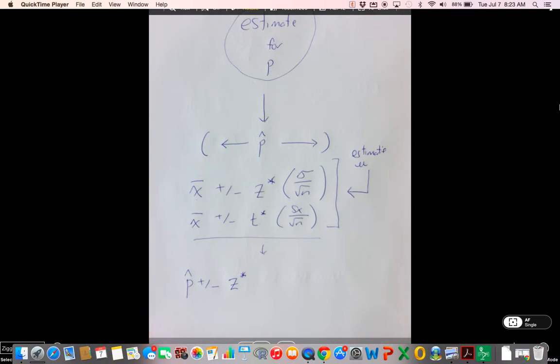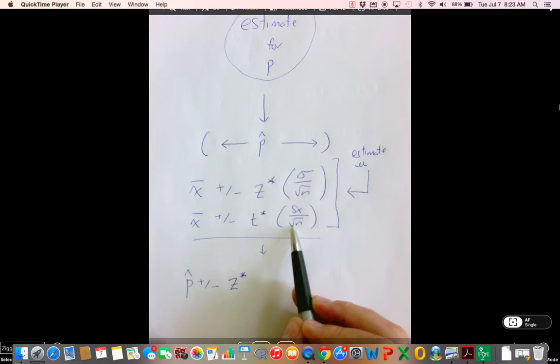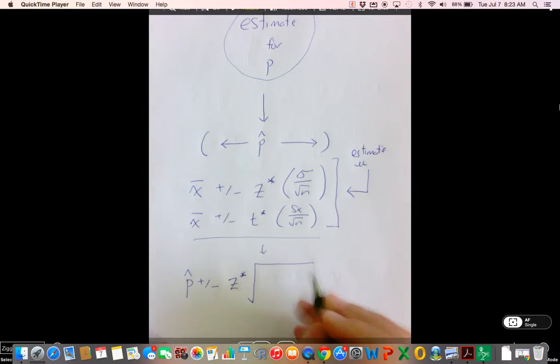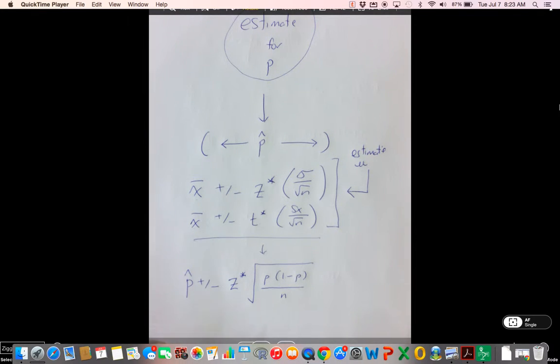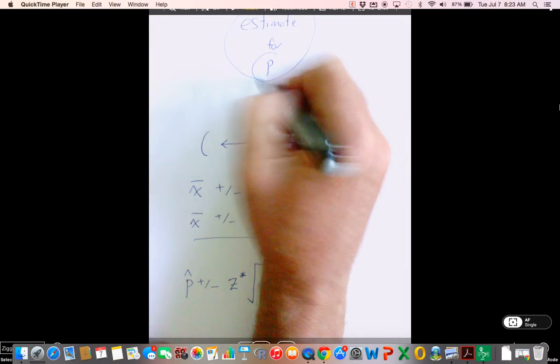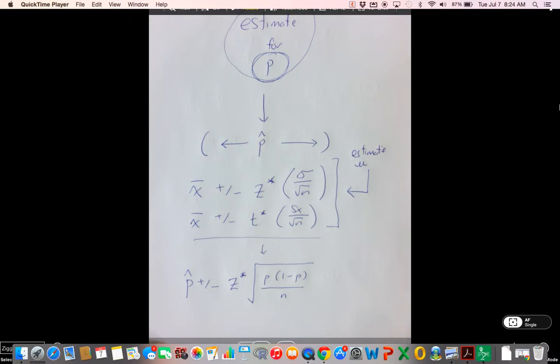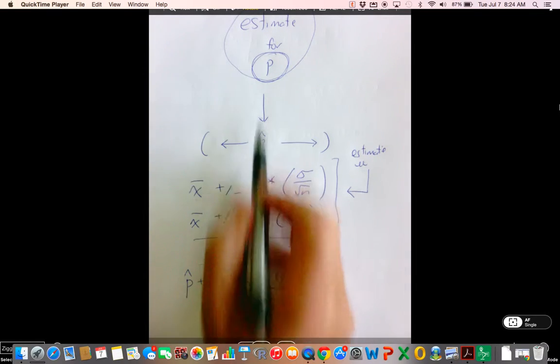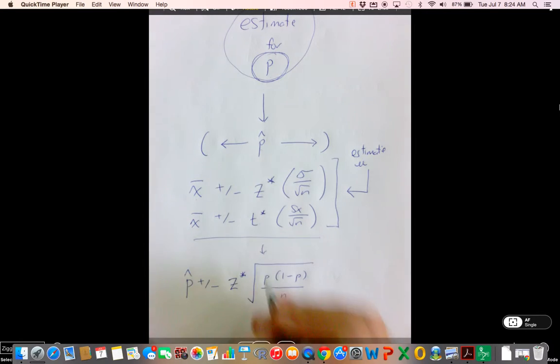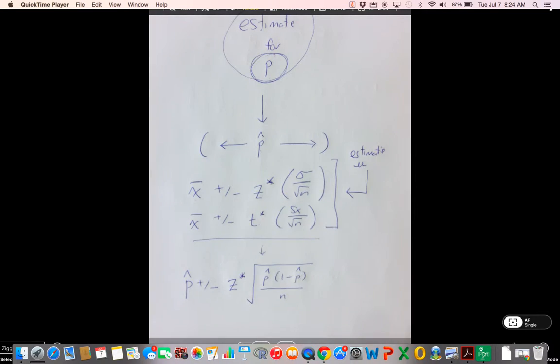But guys, the Z distribution models this phenomenon. What does the standard error look like? Well, before it looked like this, didn't it? But guys, we know now we're working with the assumption that this P is unknown. We're trying to estimate it. We don't know the percentage of adult Americans who support the Supreme Court decision. We're trying to use our sample to estimate this unknown value. So we don't have P, so we have to replace it with the next best thing, the estimate for P.